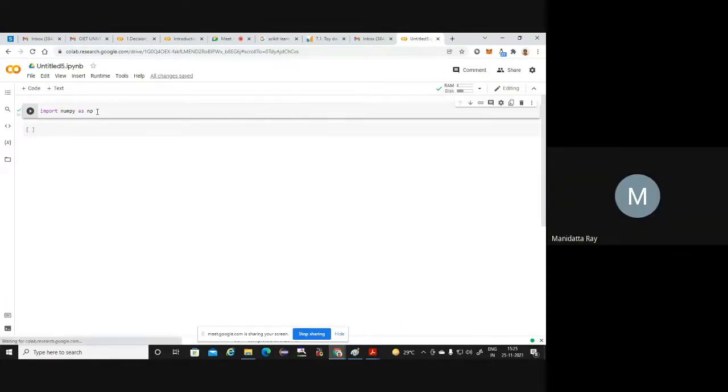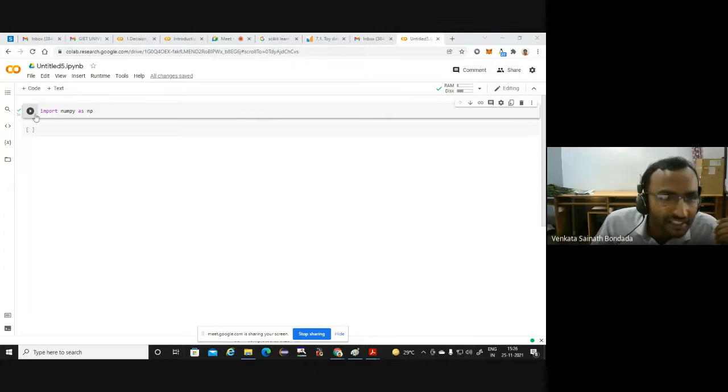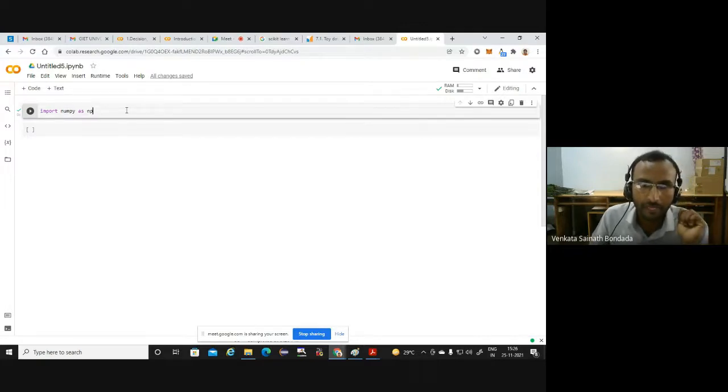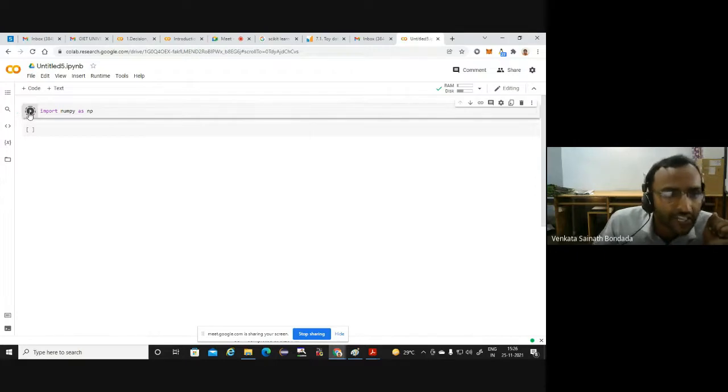After typing import numpy as np, where do we have to click? There is a button just here, this play button. You can click on the play button, or after putting the cursor here, you can press shift plus enter directly. Shift plus enter, or click on this button. Let me click on it again; it is running again.